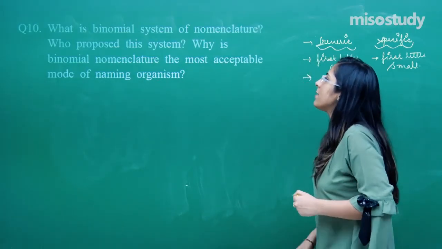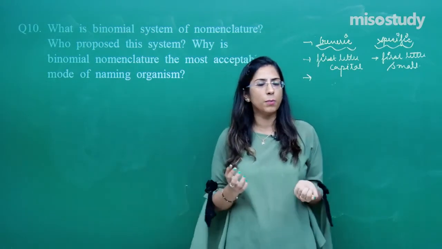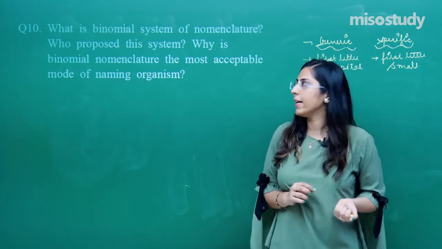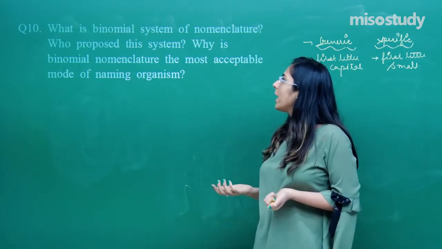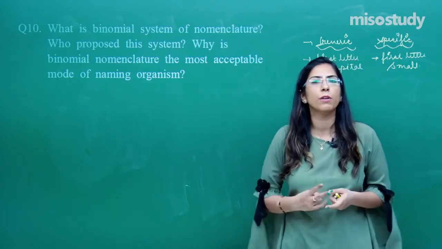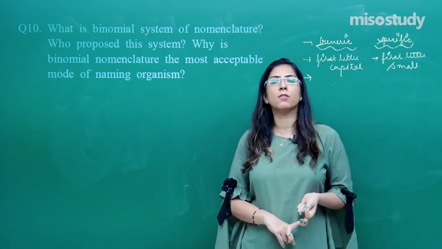What is the binomial system of nomenclature and who proposed it? We have already discussed the binomial system. Who proposed this? That is Carolus Linnaeus. He was the one who proposed this. Now, why is binomial the most accepted mode of naming organisms? This is because we have to give only two names, which we have already discussed. The first is the generic name and the second is the specific name.